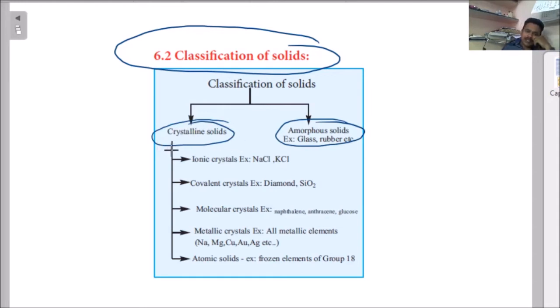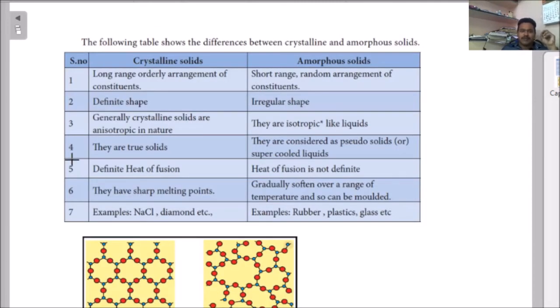In crystalline solids, again there are ionic solids, covalent solids, molecular crystals, otherwise called molecular solids, metallic solids, and atomic solids. This is the classification of crystalline solids. And amorphous solids have no classification. Overall, solids are classified into crystalline solids and amorphous solids. Now first of all, we are going to learn the differences between crystalline and amorphous solids.